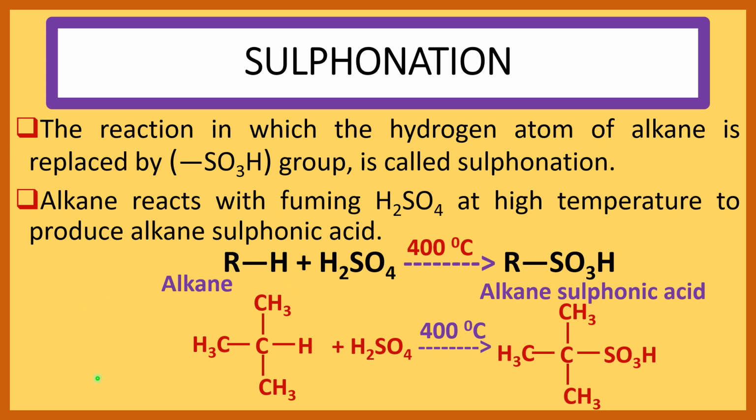Here we take 2-methylpropane as an alkane. This is the 2-methylpropane. It reacts with H2SO4 at 400 degrees centigrade and produces 2-methylpropane-2-sulfonic acid. This is the 2-methylpropane-2-sulfonic acid. This hydrogen atom of alkane is replaced by this SO3H group. This reaction is called the sulfonation reaction of alkane.